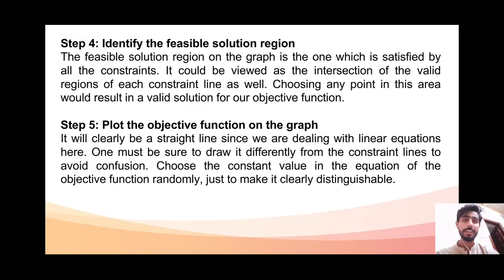Step number 4, identify the feasible solution region. The feasible solution region on the graph is the one which is satisfied by all the constraints. It could be viewed as the intersection of the valid regions of each constraint line as well. Choosing any point in this area would result in a valid solution for our objective function.